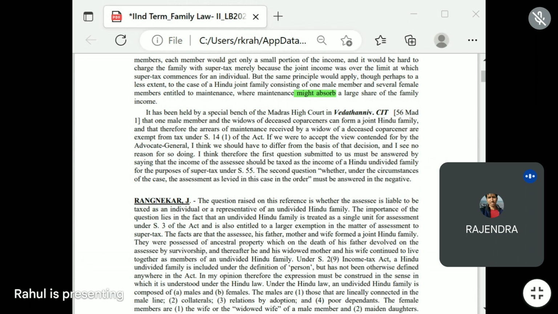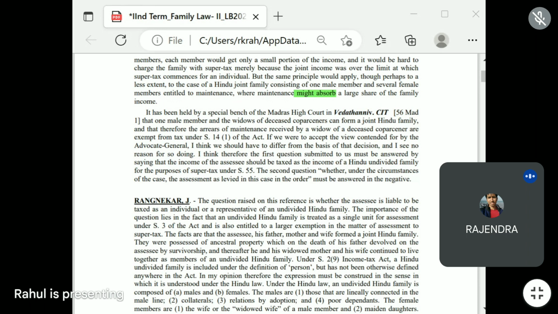Super tax means what? Super tax means a big tax. There is a small tax, like a medium tax, and then there is a super tax. So the Advocate General is pushing for super tax.